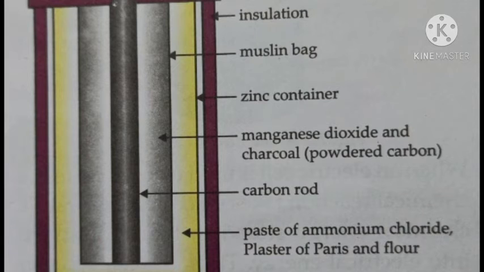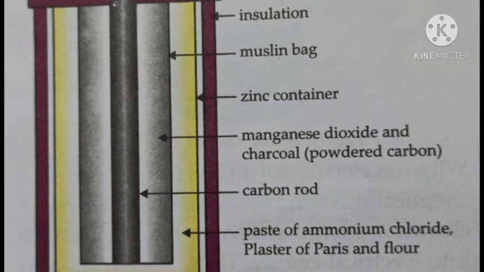Okay, and a moist paste of ammonium chloride, plaster of Paris and flour is used as electrolyte. So here in this figure you can see that there is an electrolyte, marked with the yellow color. It is a paste, a moist paste. Moist paste of what? Moist paste of ammonium chloride, plaster of Paris and flour. Okay, and this is used as electrolyte.